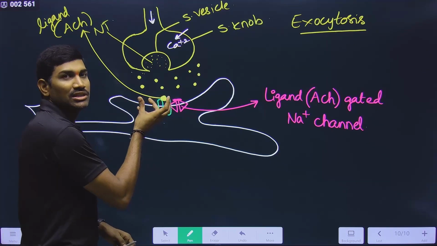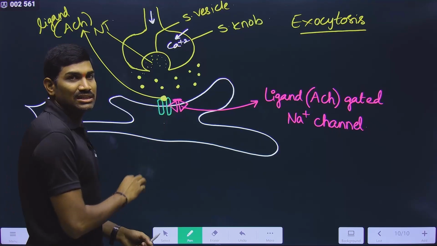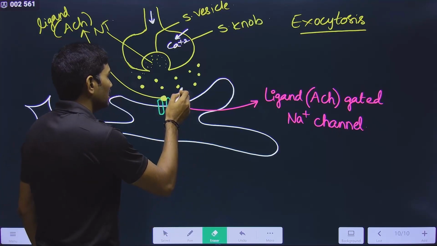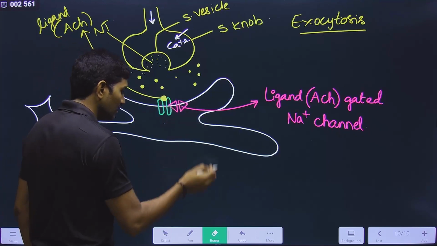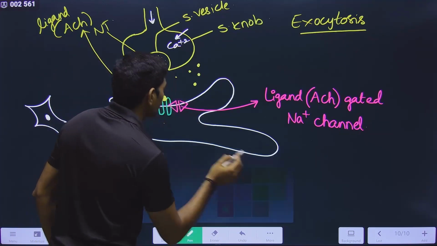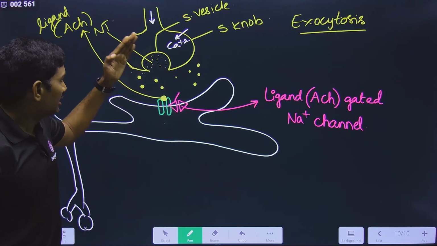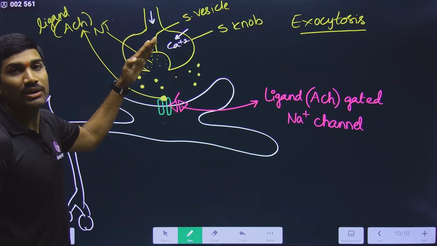The receptor structure will change. Once the receptor structure changes, the channel structure also will change. Since the channel structure has changed, the channel will be open. Now the gate is open. Initially the gate is closed, but now the gate is open.